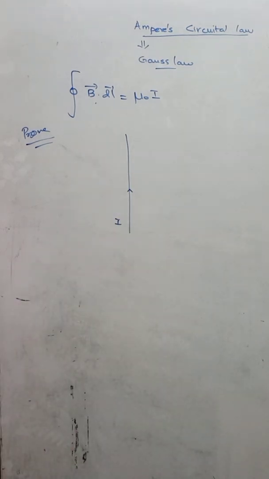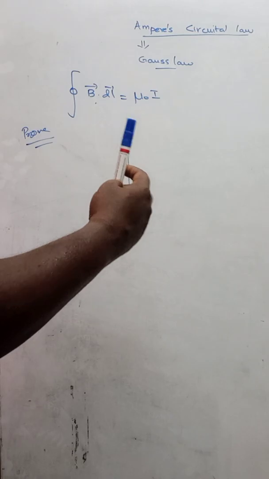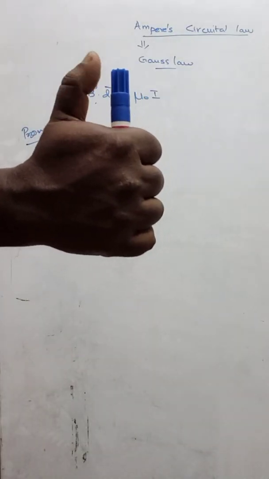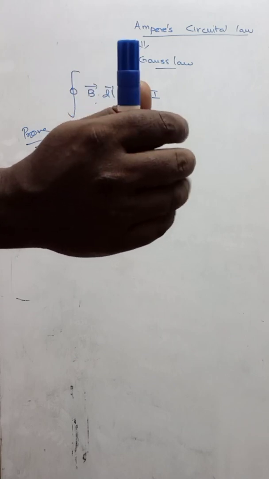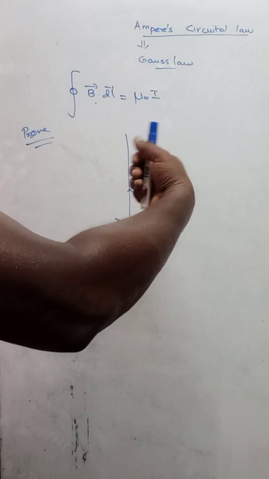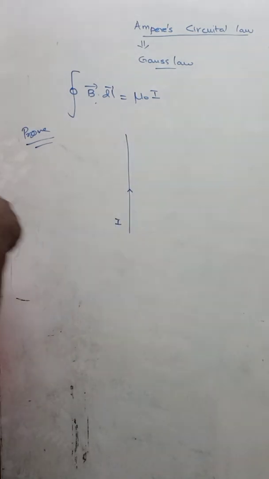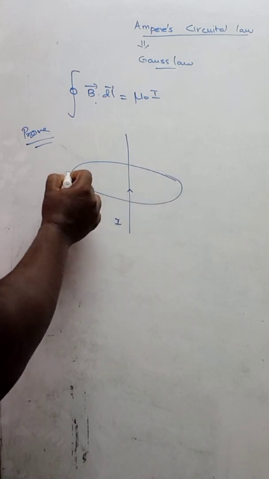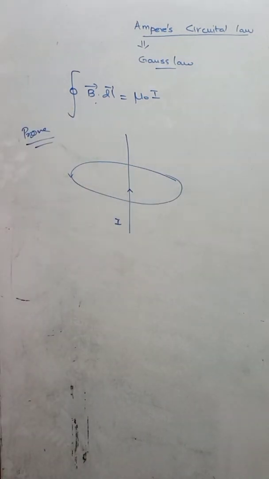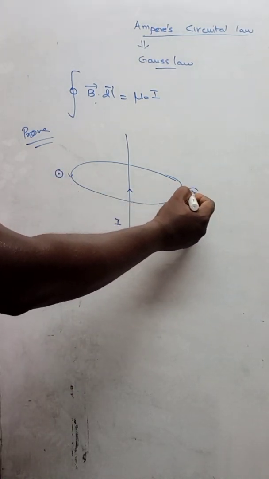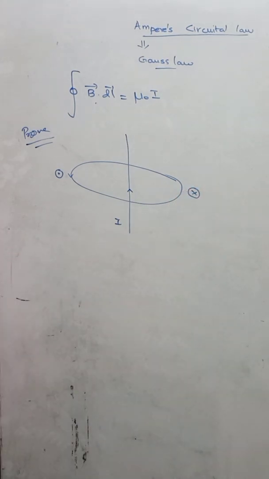Okay. According to the right hand thumb rule, if you are holding a current carrying conductor in your right hand, and the thumb indicates the direction of the current, then the curled fingers indicate the direction of the magnetic field. So here the magnetic field will be coming out. Here the magnetic field is coming out, so you can take it as a dot. Here the magnetic field is going into the page, so you can mark it with a cross.